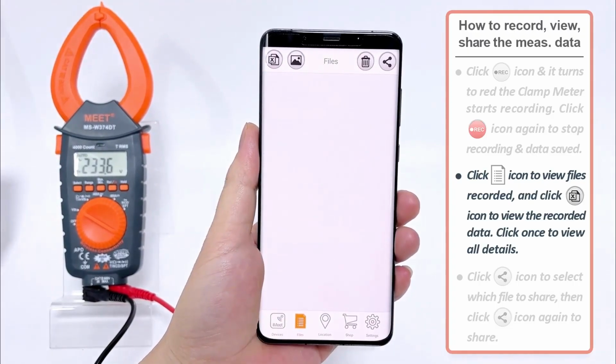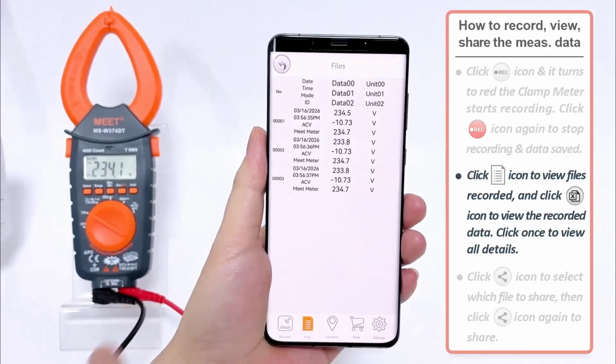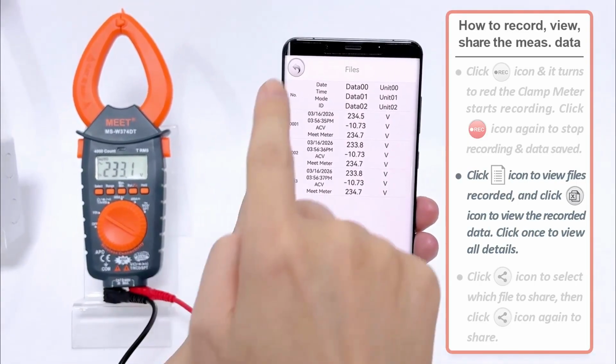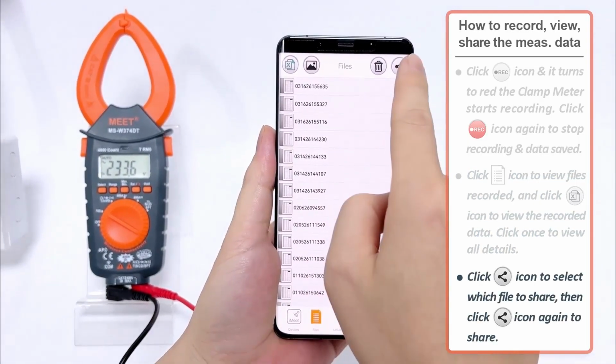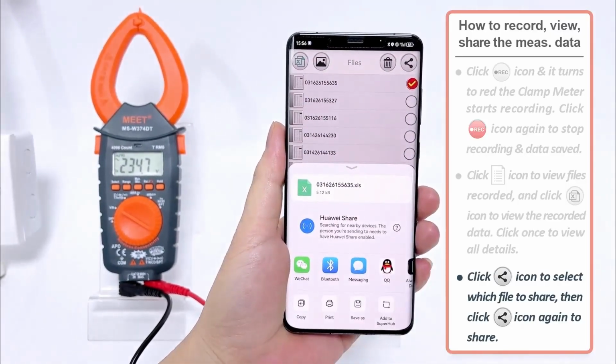Click Files icon to view files recorded, and click Data icon to view the recorded data. Click once to view all details. Click the Share icon to select which file to share, then click Share icon again to share.